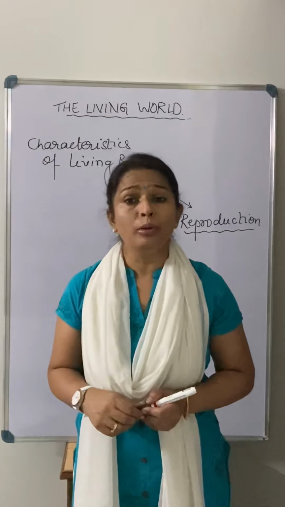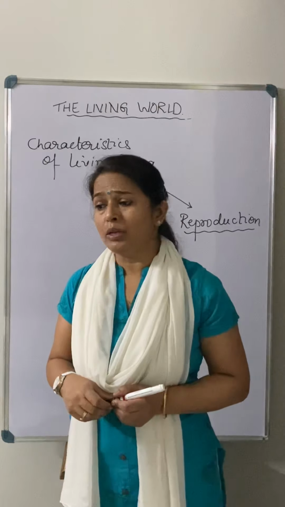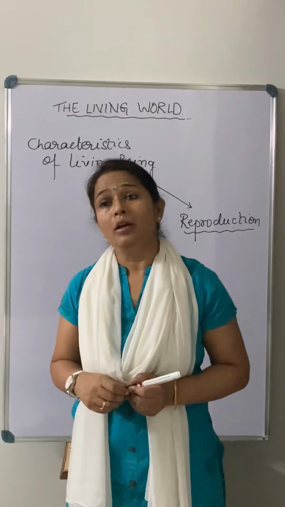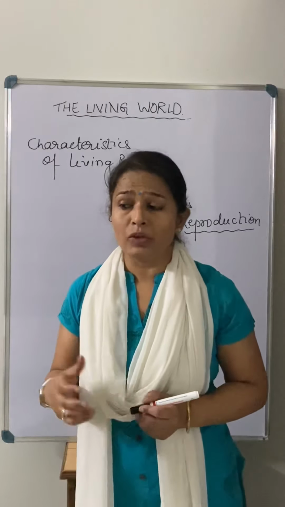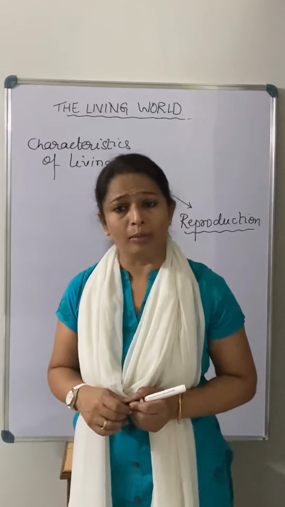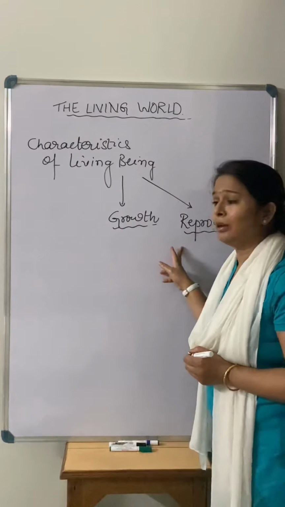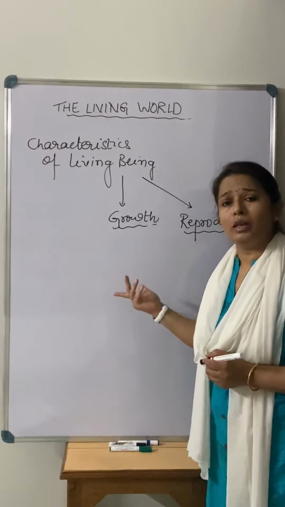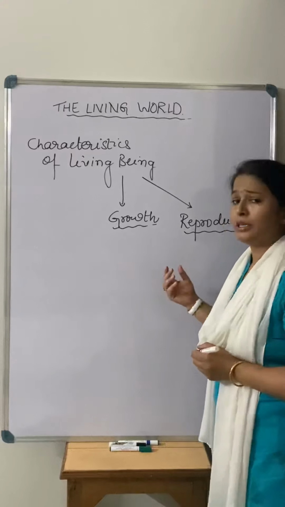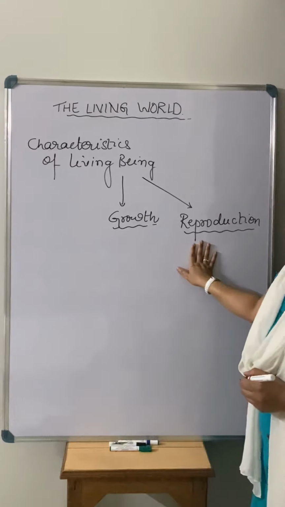If we talk about the mule, in Hindi we call it khachar, right? The mule is produced by the combination of a donkey and a horse. But the mule is very strong in strength, yet it is not a fertile animal. It is a sterile animal. So if reproduction were a criteria for being alive, it should apply to the mule or the honeybee also, but it does not. So what it is proving is that reproduction itself is not a criteria for being alive, right?